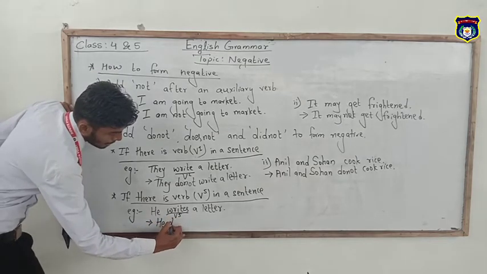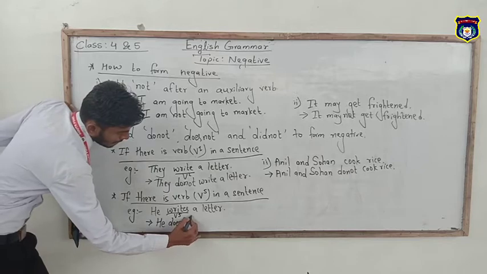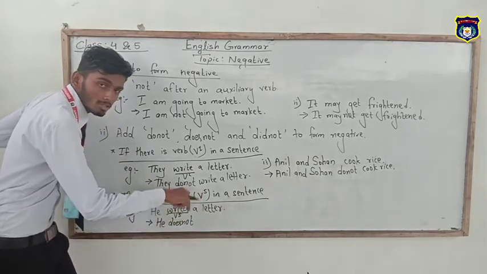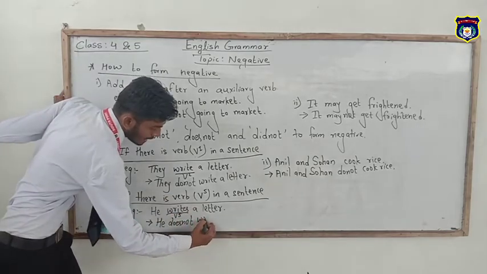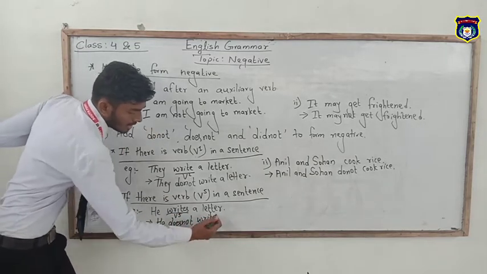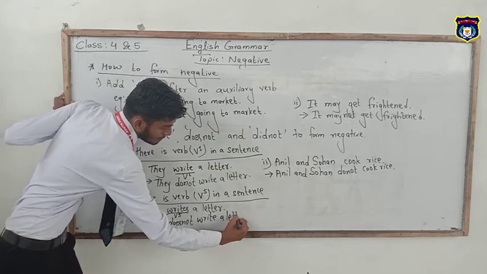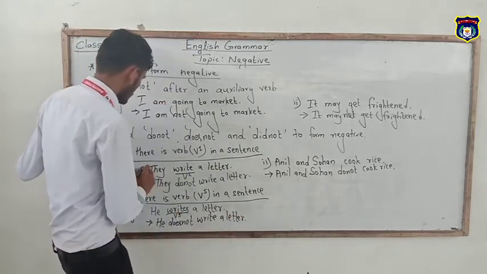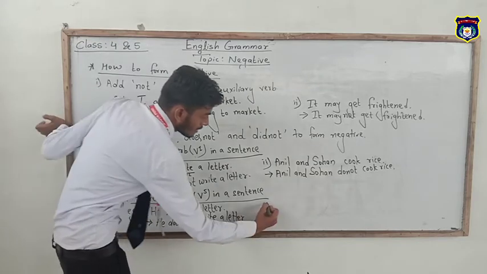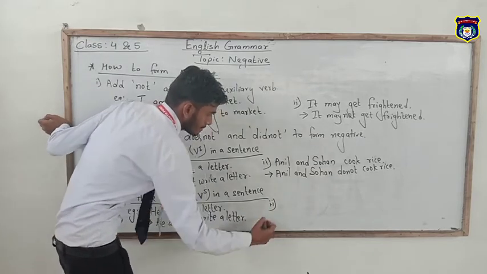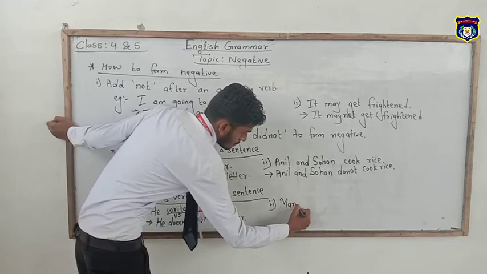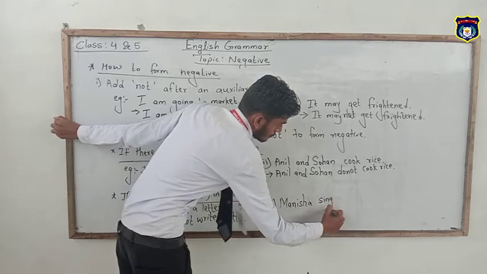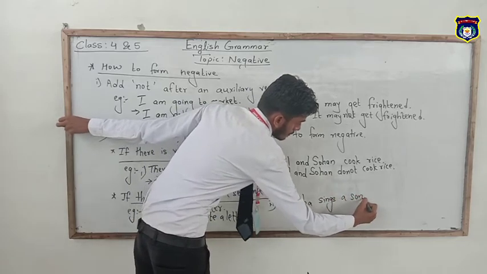He does not, and remember the main verb V5 changes into its first form V1, so it becomes write. He does not write a letter. In this way, another example, just like Manisha sings a song.